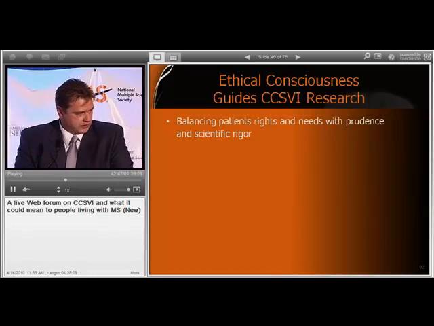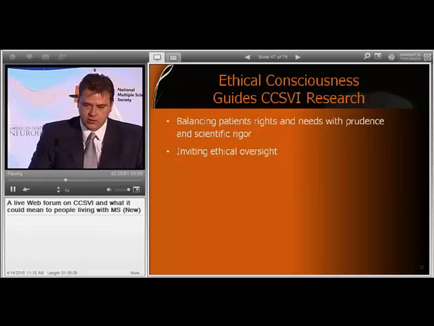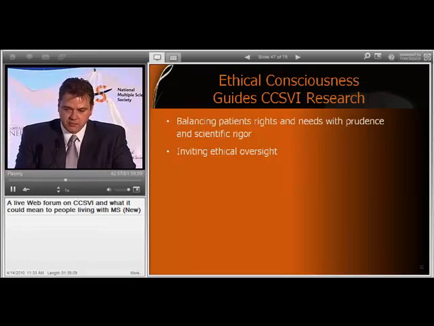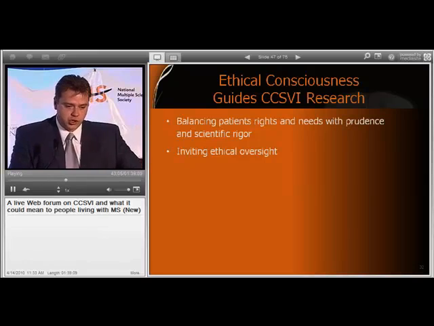I think that in this type of research, we need to invite and search for ethical oversight, because I don't think that local IRB approvals may be sufficient to ensure that what we are doing is proper and right.